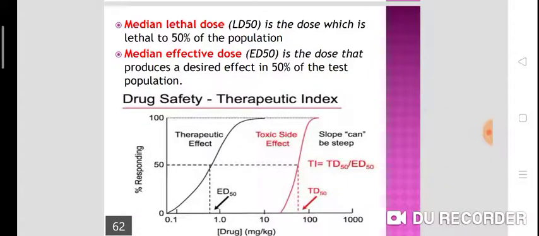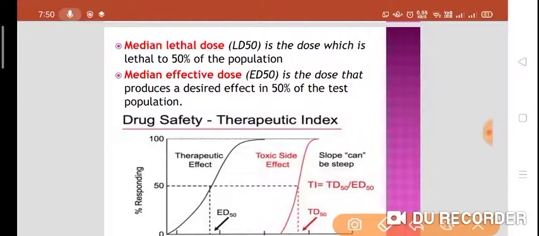Now there are two things called the median lethal dose and the median effective dose. The therapeutic index is the ratio of median lethal dose to median effective dose. What is median lethal dose?